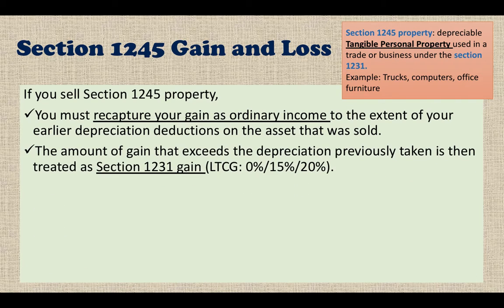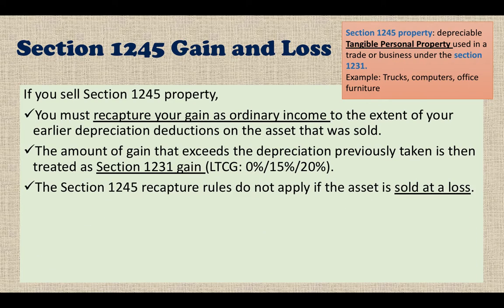Any amount of the gain that exceeds the depreciation previously taken is then treated as a Section 1231 gain, which is long-term capital gain. You can use the long-term capital gain rate of 0%, 15%, or 20%. We're going to do an example later, so just be aware of that.